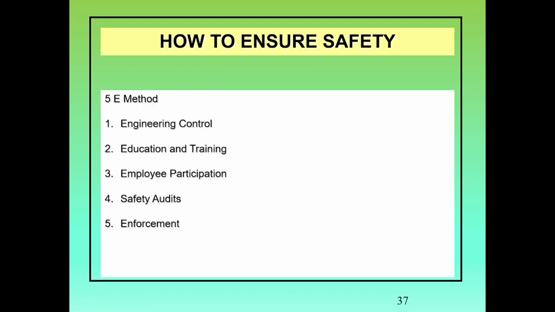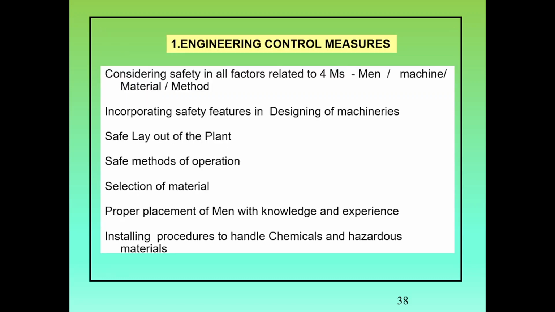How to ensure safety? The 5E method: engineering control, education and training, employee participation, safety audits, and enforcement. Engineering control measures: considering safety in all factors relating to the man, machine, method and material, incorporating safety features in the design of machines, safe layout of the plant, safe method of operation, selection of material, proper placement of men with knowledge and experience, and installing procedures to handle chemicals and hazardous material.